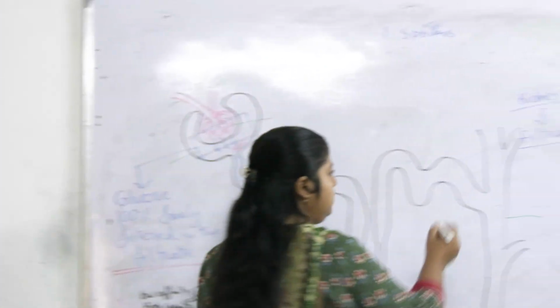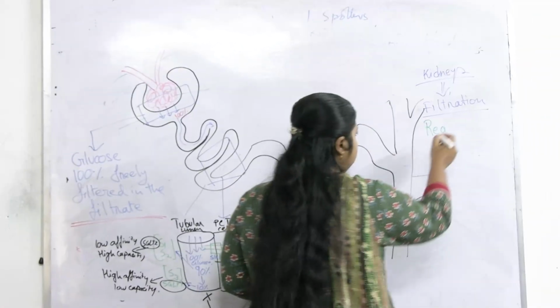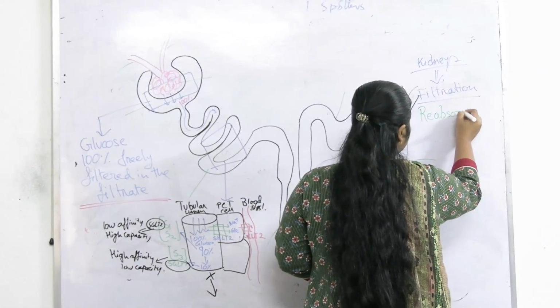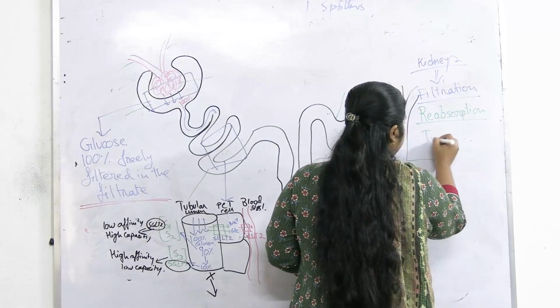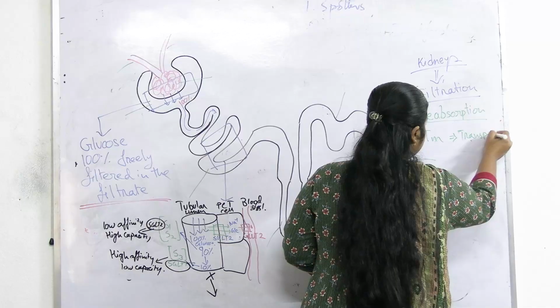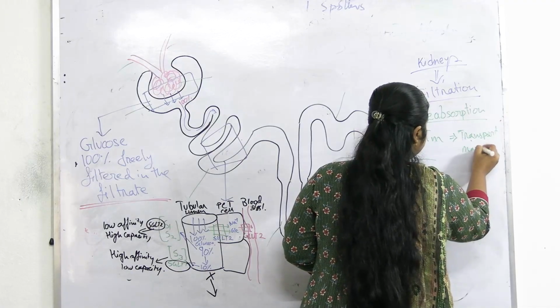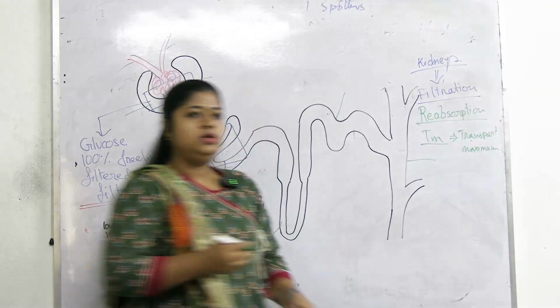Now there are two factors that affect the reabsorption part. One is TM, that is transport maximum. What is transport maximum?